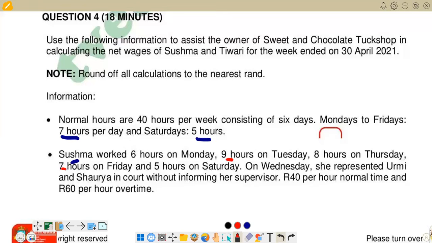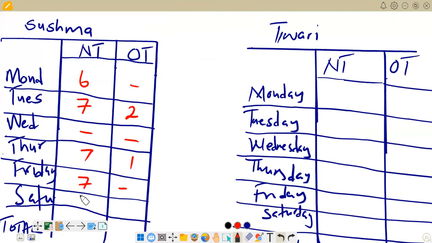Then on Saturday, the last day, this person worked 5 hours, and the person was supposed to work 5 hours. That is normal time. So we're going to put 5 hours for normal time. Then overtime, there's nothing. So we go back there to put our 5 there. And here we now know that there is nothing there.